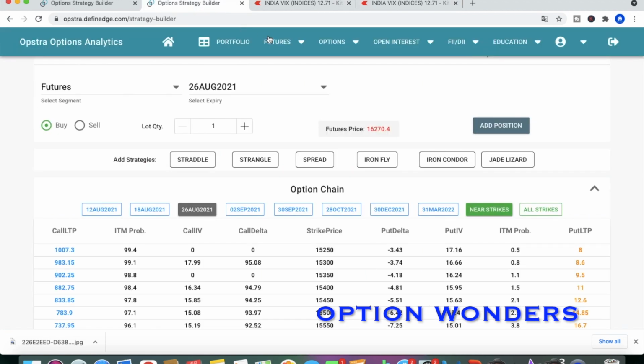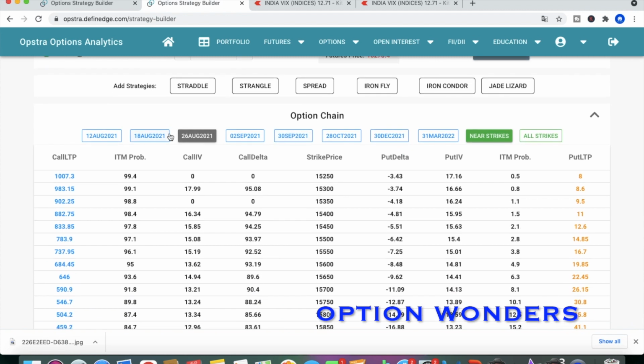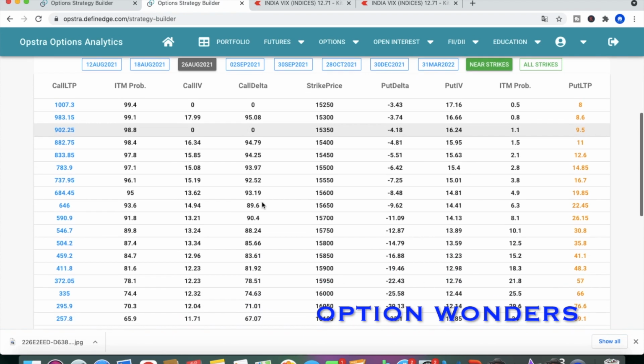So we have taken the Opstra options strategy builder. See, today when I am making the video, it's Tuesday, so it's not good to enter into this strategy. As I told you, you have to enter on Fridays or Mondays. So in this scenario, we will be taking 18th August and 26th August. I have not mentioned 19th because 19th is a holiday. So 18th August is expiry.